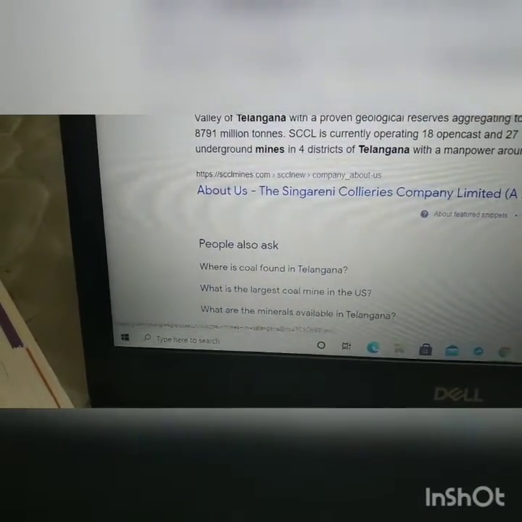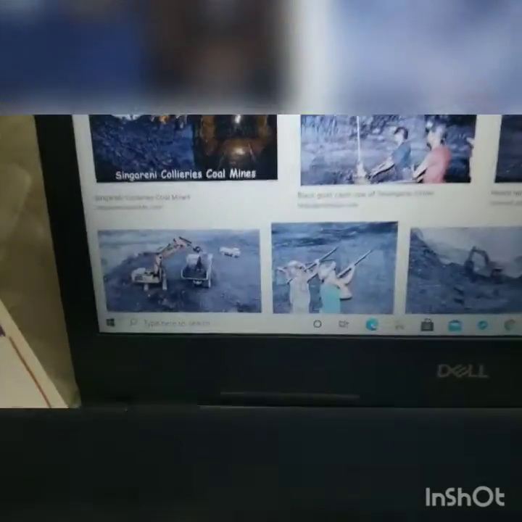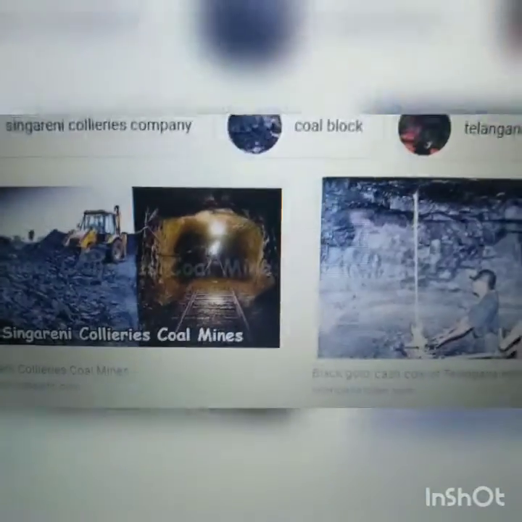Coal mines in Telangana. See, these are the coal mines. Are you observing this one?